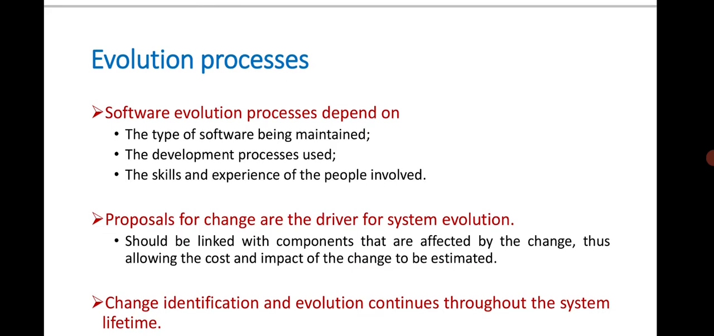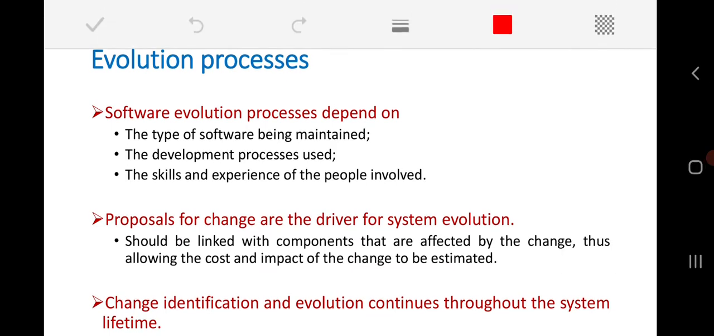Our software evolution process always depends on three important things. The very first one is the type of the software being maintained. The second point is the development processes used for that particular software development, and also the skill and experience of the people involved. So these are the three important criteria on which our software evolution process always depends.